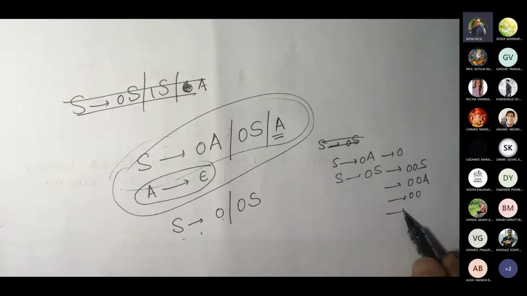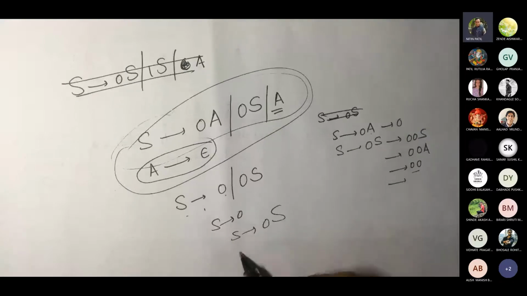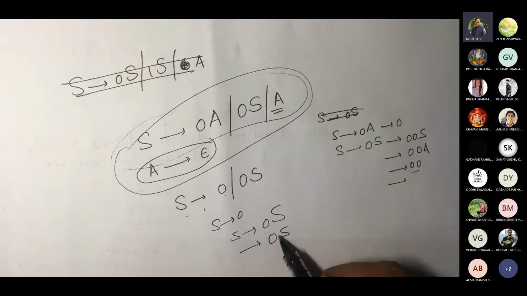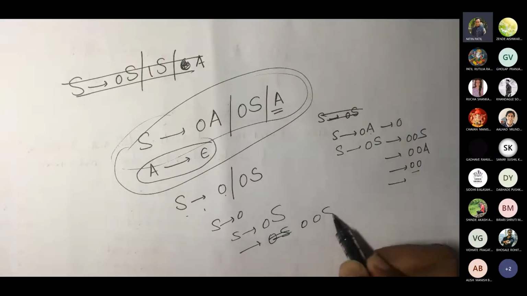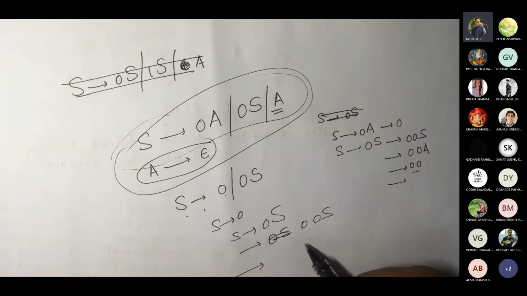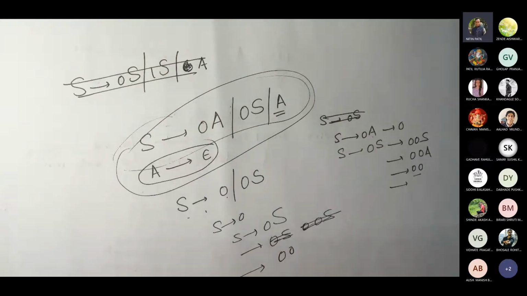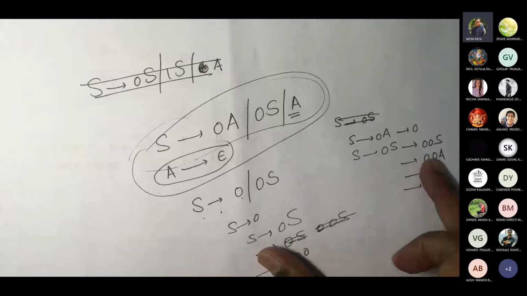So this will result in 00. So I can get the same thing here: S gives 0, S gives 0S. Then if I replace S by 0, I will get 00. Similarly, if I keep on doing this, I can get the same thing, the number of zeros being more than 1.